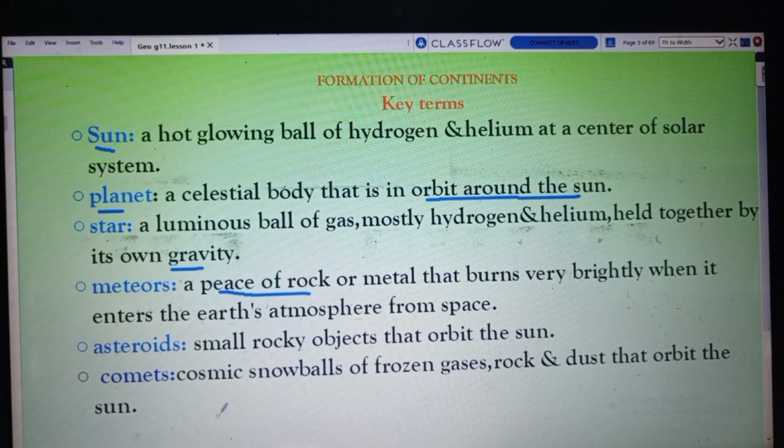Comets also orbit the sun. Therefore, these are key terms for today's lesson. Now, having the meanings of key terms in our mind, let us start the lesson.